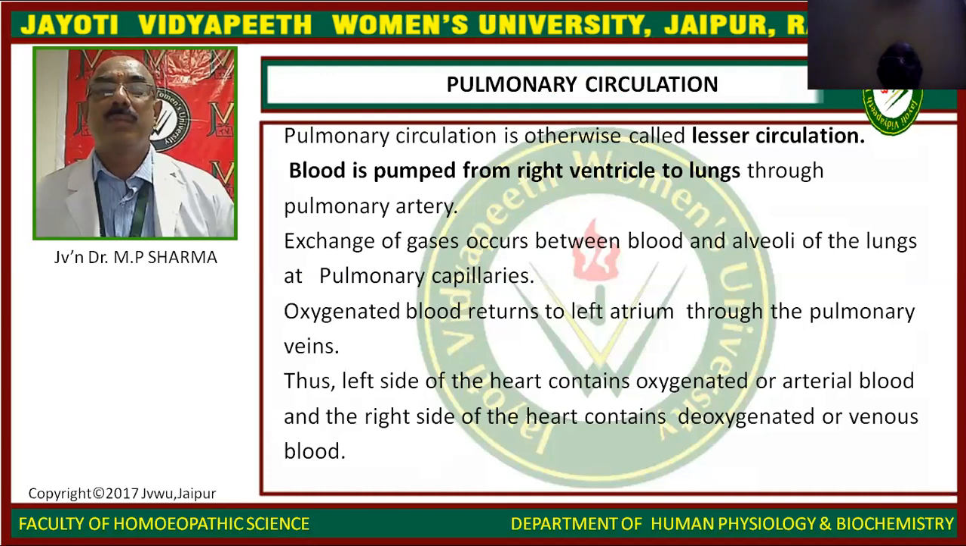Pulmonary circulation is otherwise called lesser circulation. Blood is pumped from the right ventricle to the lung through the pulmonary artery. Exchange of the gases occurs between blood and alveoli of the lungs at pulmonary capillaries. Oxygenated blood returns to the left atrium through the pulmonary veins. The left side of the heart contains oxygenated or arterial blood, and the right side of the heart contains deoxygenated or venous blood.